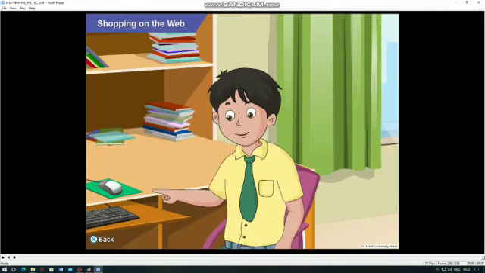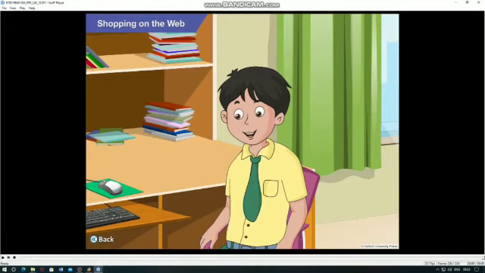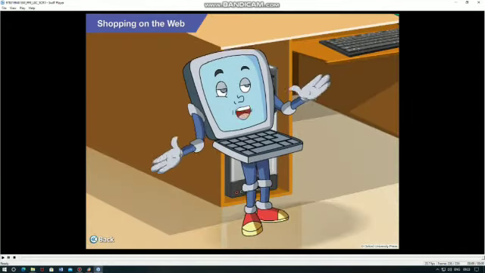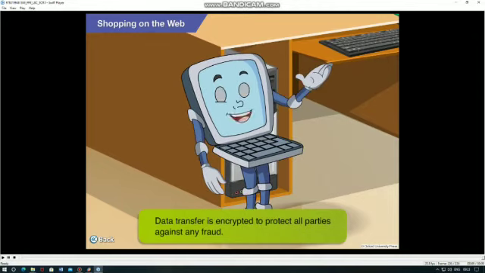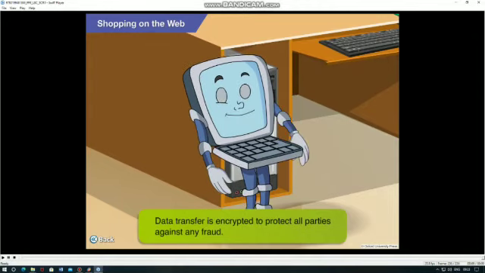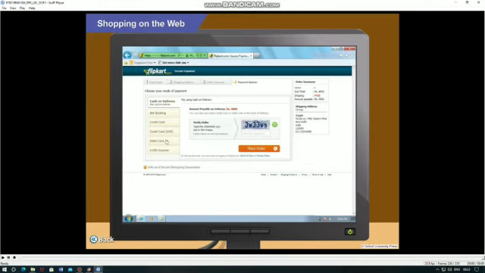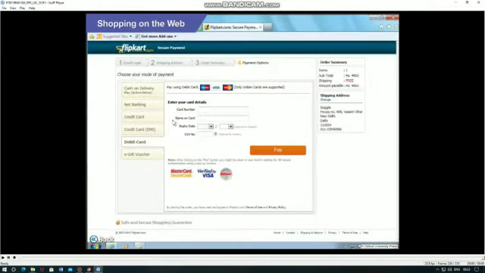Will not that be risky? Suppose my debit card number and password is leaked on the internet? No need to worry, Goggle. Nowadays, data transfer is encrypted to protect all parties against any fraud. Okay, let me fill in the payment details now.